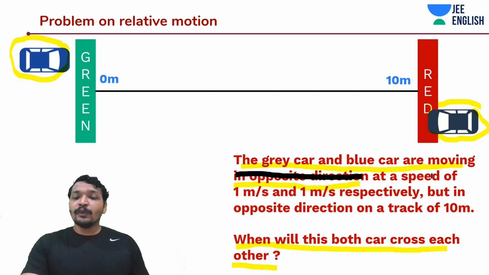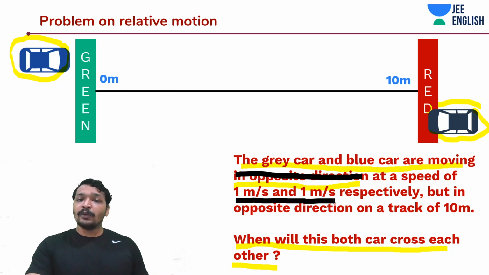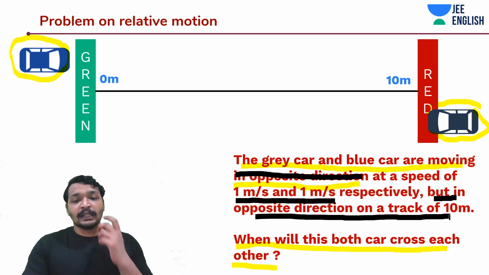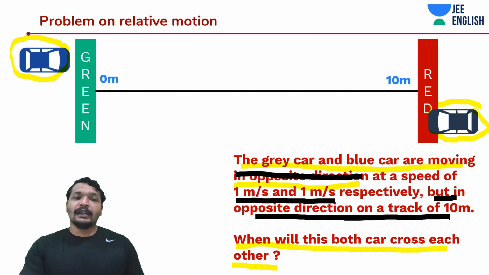Okay, they are moving towards each other at a speed of 1 meter per second and 1 meter per second. Equal speed, equal magnitude of velocity, but opposite velocities, in opposite directions on a track. So they are moving on the same track. This itself tells us that they are on the same track. That is, the track is 10 meters.